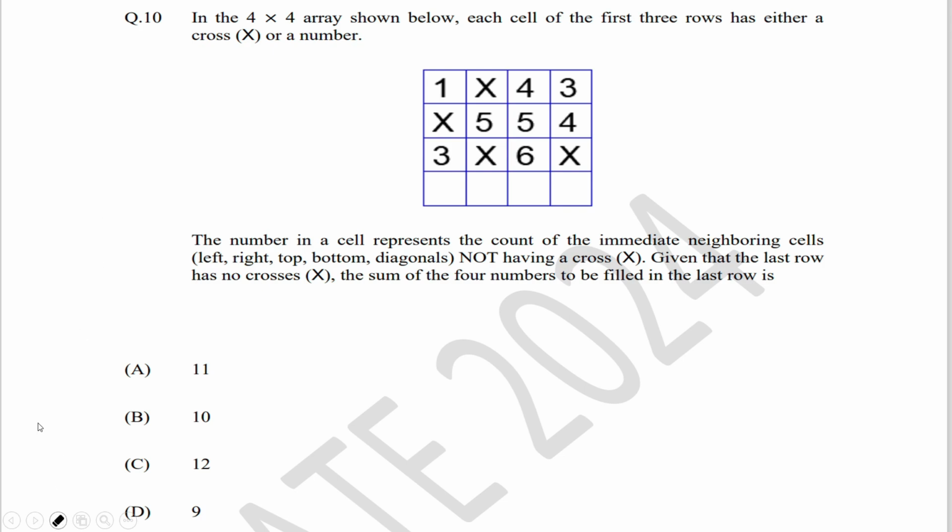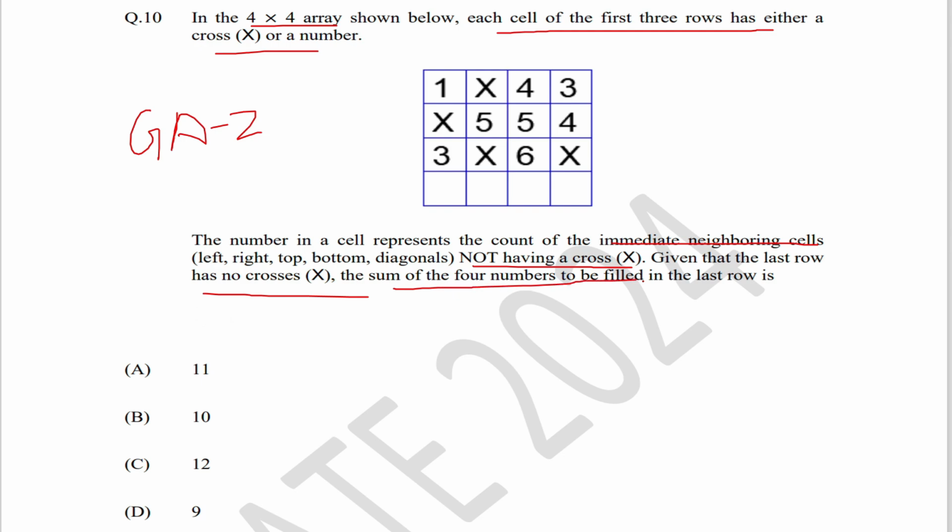Hello everyone. So this is General Aptitude GATE CSE 2 marks question. This is from CSE Set 2 paper. In this question they have given a 4x4 array. Each cell of the first 3 rows has either a cross or a number. The number in a cell represents the count of immediate neighboring cells not having a cross. Given the last row has no crosses, find the sum of the 4 numbers to be filled in the last row.